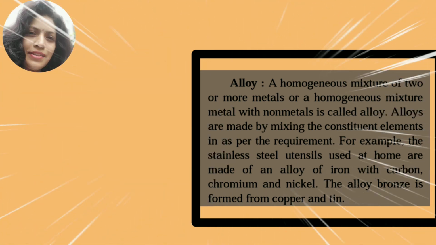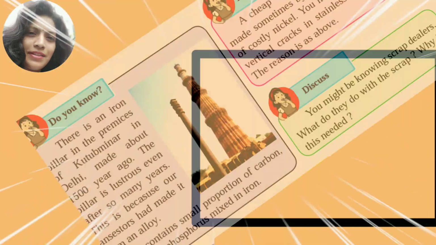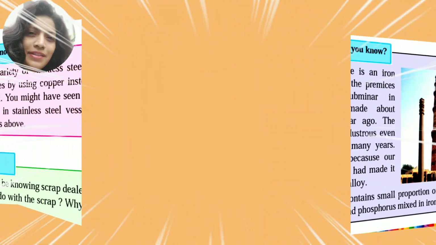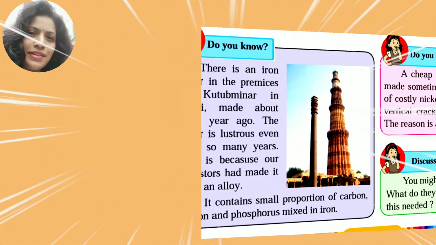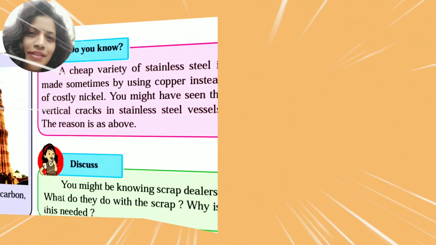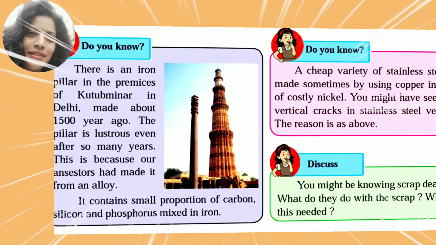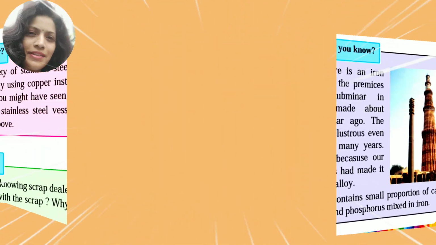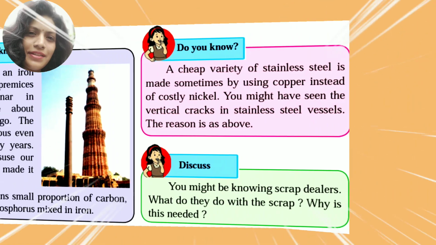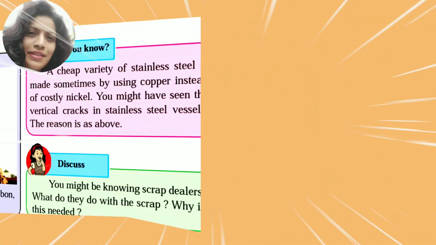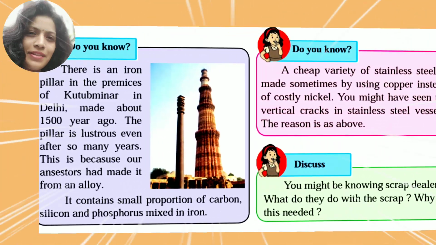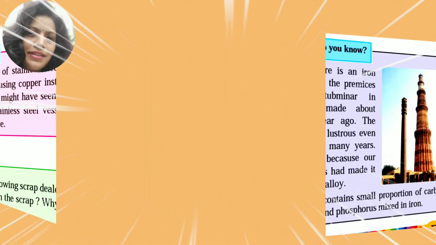Let us move towards do you know? Students, there is an iron pillar in the premises of Qutub Minar in Delhi made about 1500 years ago. The pillar is lustrous even after so many years. This is because our ancestors had made it from an alloy. It contains small proportions of carbon, silicon and phosphorus mixed in iron.